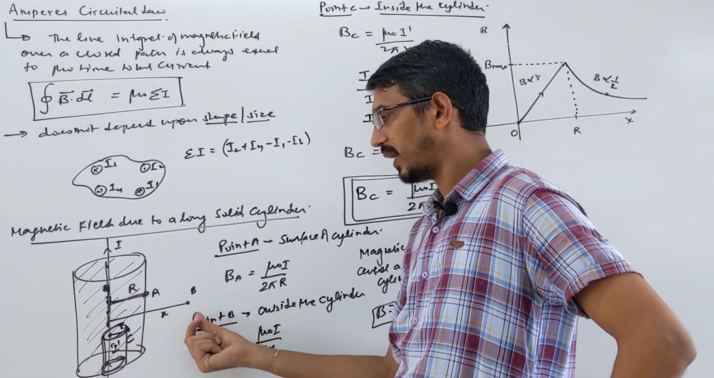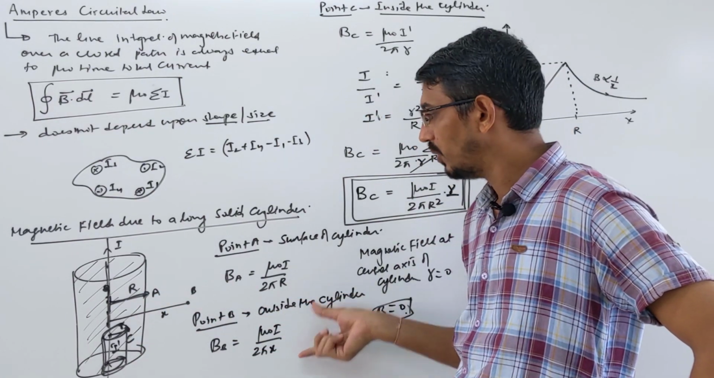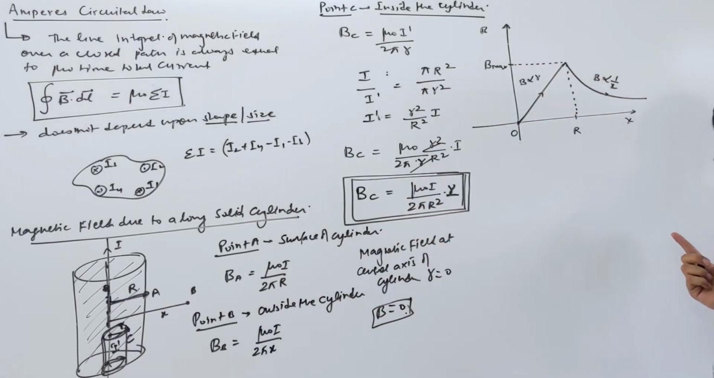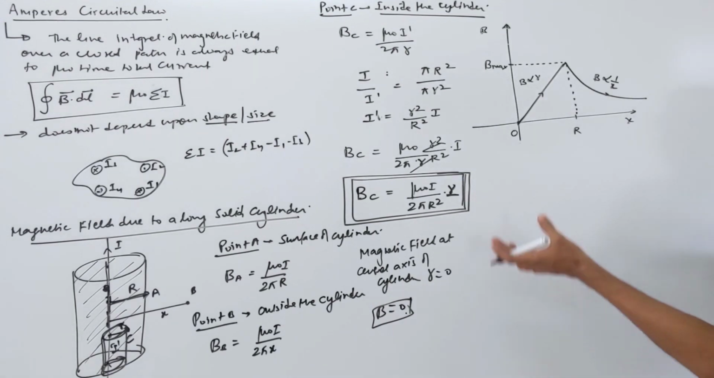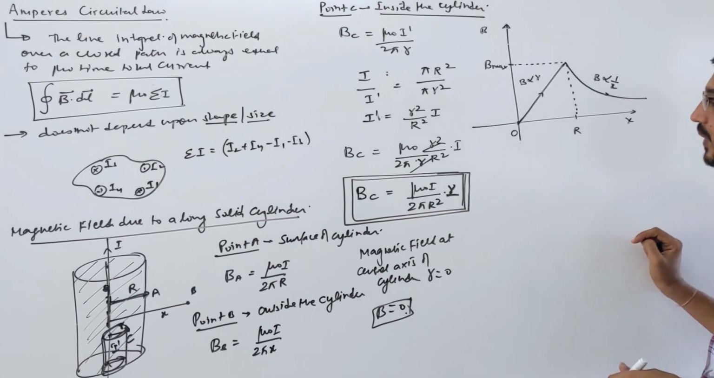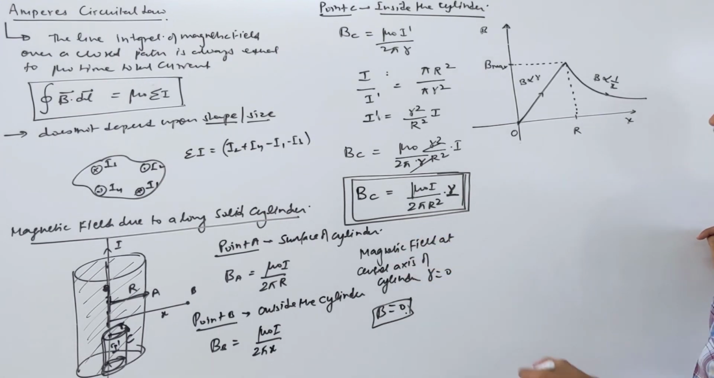On the surface and outside it is the same, it's just a wire only, nothing is new. Inside is different. So this is the formula for that, and this is the graph. This graph we have exactly drawn in gravitational also, right? The magnetic field, sorry, the gravitational field due to a solid sphere. Yes. Okay, then the second part of this.